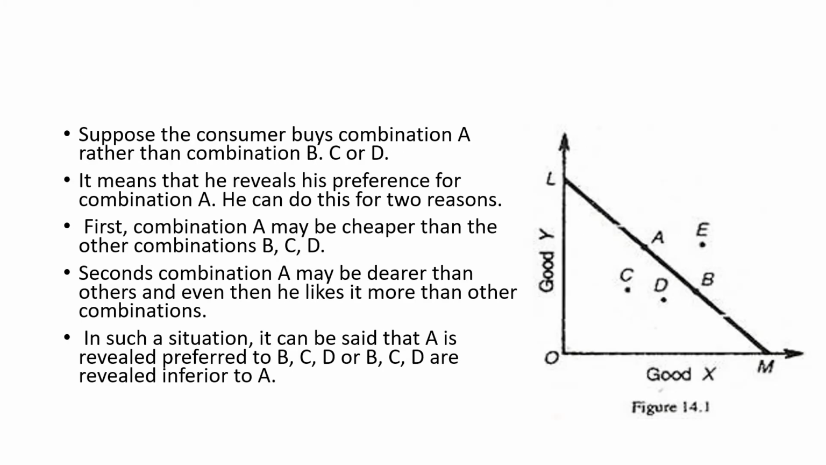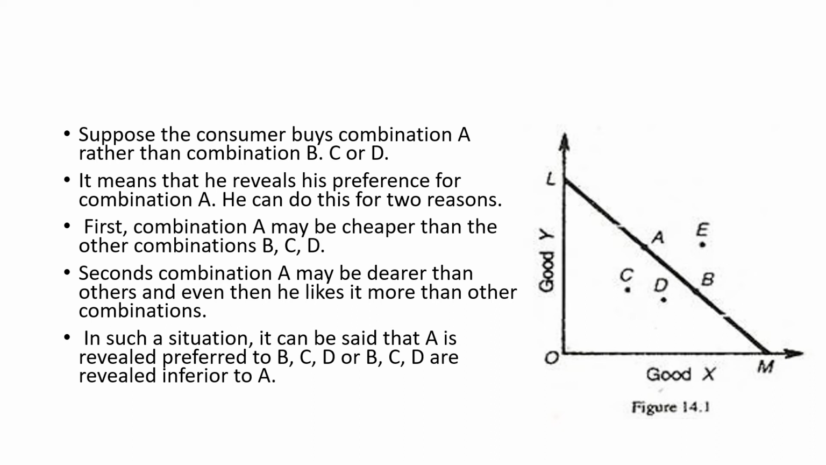Here we are going to explain the revealed preference hypothesis using a diagram. So it's very important. Suppose that a consumer buys combination A rather than combination B, C or D. Combination A is given on the line, and B, C, D and E are all given on the line. You can see that the consumer chooses combination A. Just suppose that. If he chooses combination A, that means he reveals his preference for that combination over all the other alternative combinations he could have purchased.